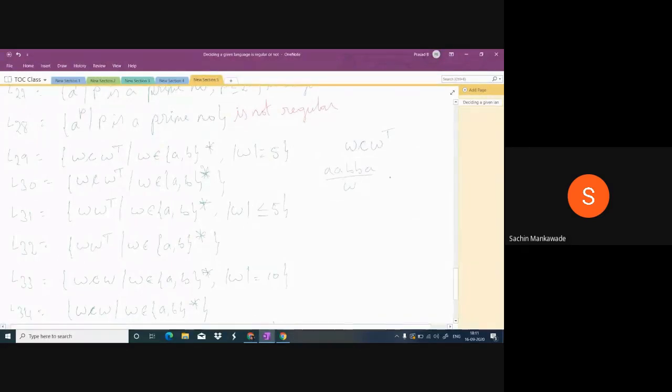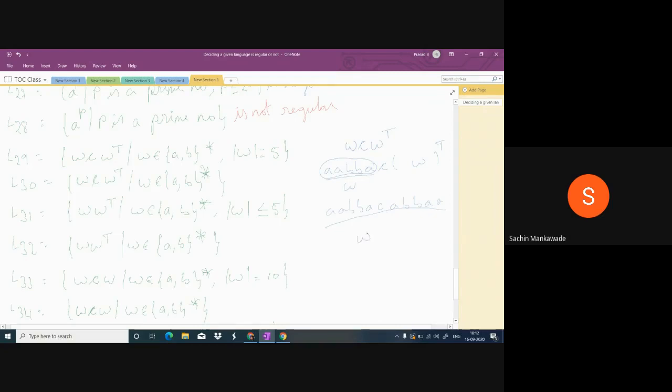And after C, whatever you have must be the reverse of the string. That means double A, double B, A is there. Then C. Then after that it should be A, double B, double A. So there is a relation.